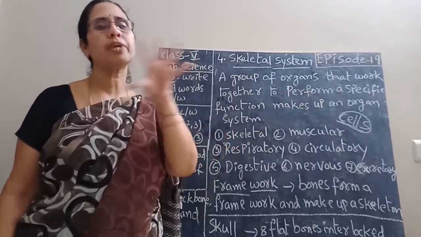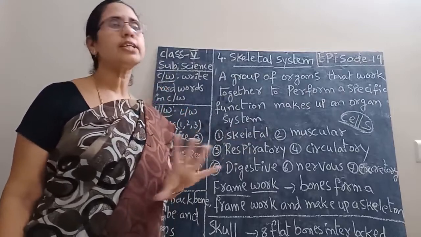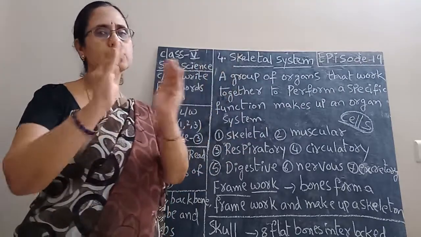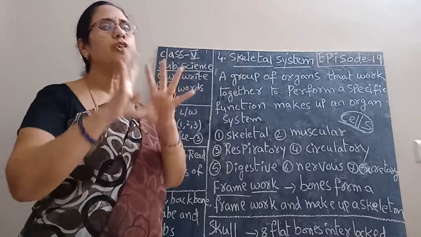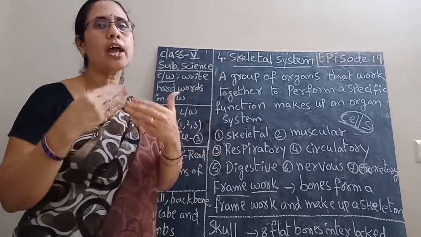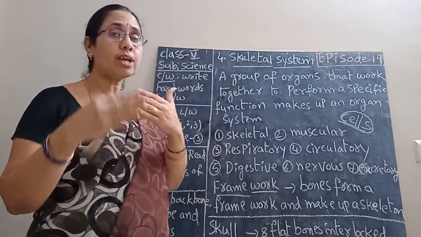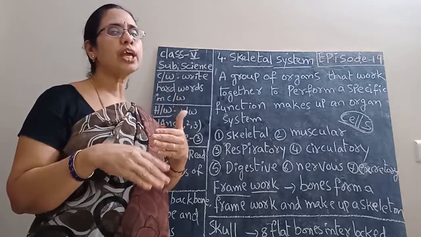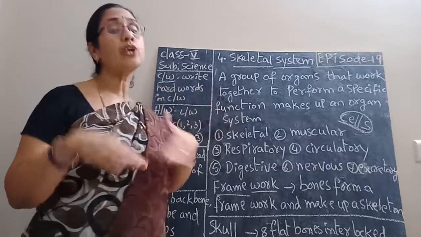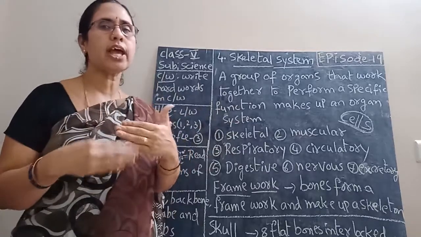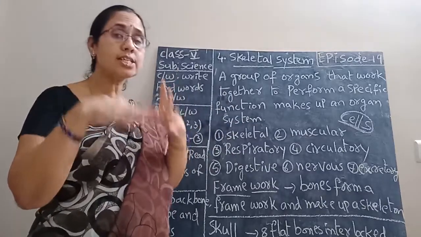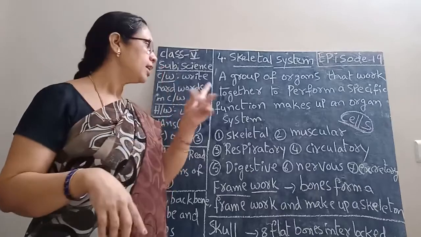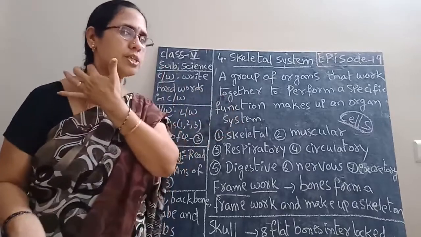That is called the respiratory system. So a group of organs that work together share their work. One function they have to do. All organs in that system do the one work. That is called the organ system.